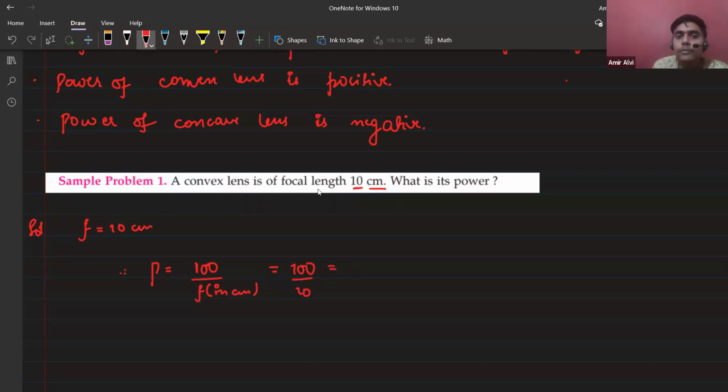The focal length of a convex lens is positive, so it is positive 10. Your mind should be trained with so much practice and skill that you can understand what the sign will be. So this is positive 10 diopter. You have to explicitly write down the positive sign for the power of a lens. Clear? Here D represents the diopter.